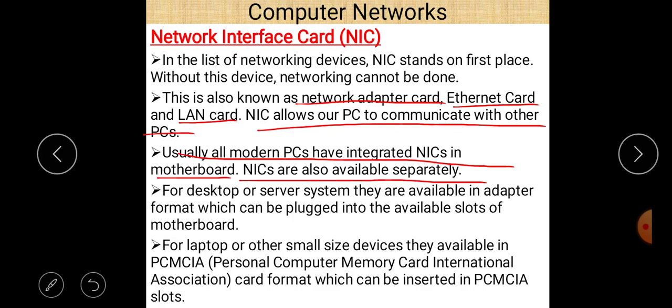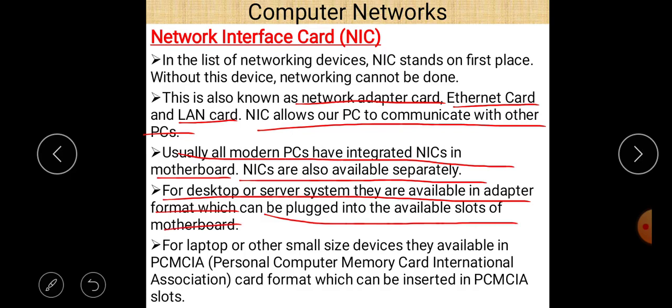So if you want to connect your computer to another PC, then using a NIC card, it is very easy. It is a network interface card. It provides a network to your computer system, and this is also known as LAN card or Ethernet card or network adapter card. For desktop or server systems, they are available in adapter format, which can be plugged into available slots of the motherboard.